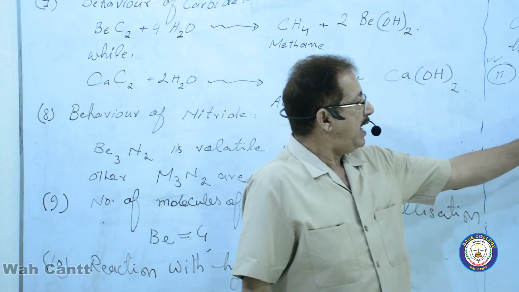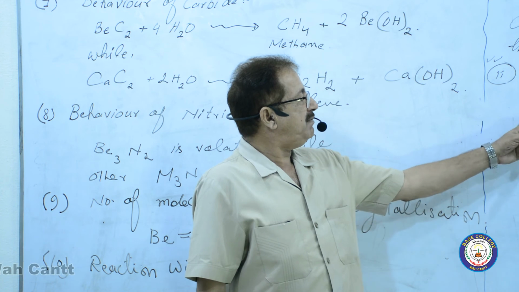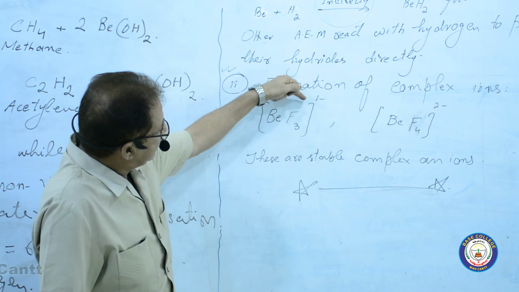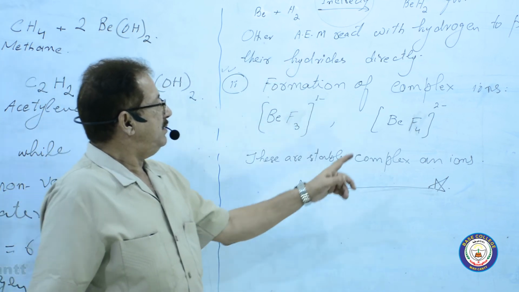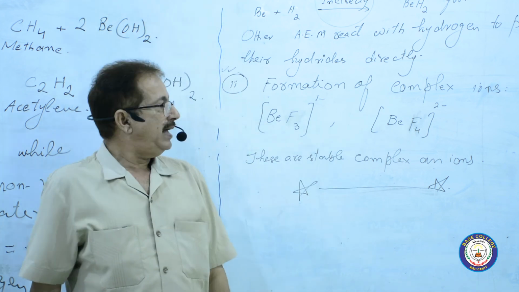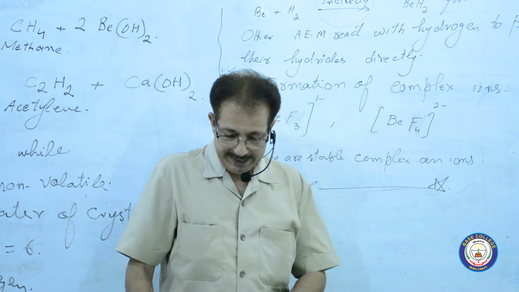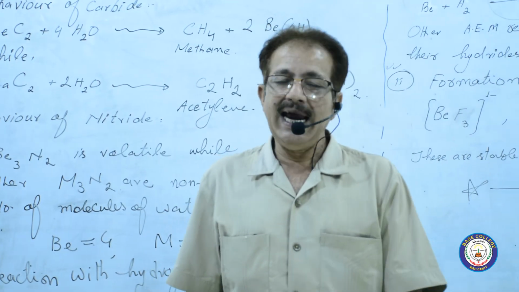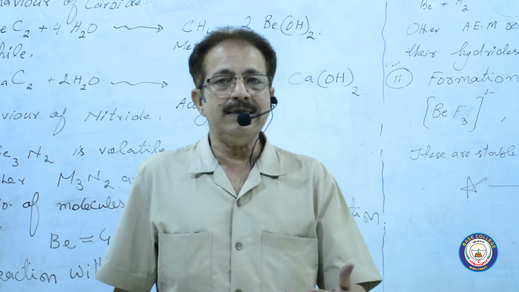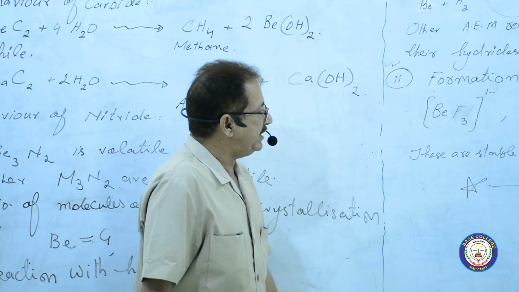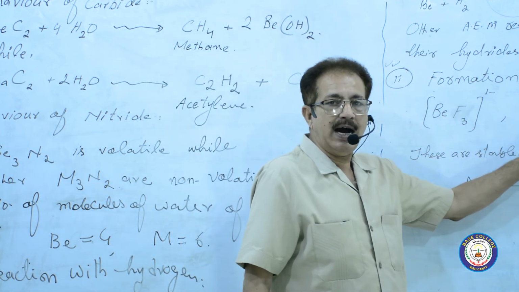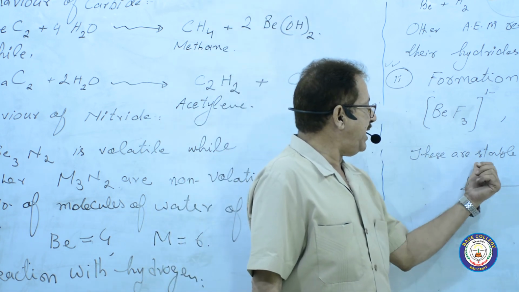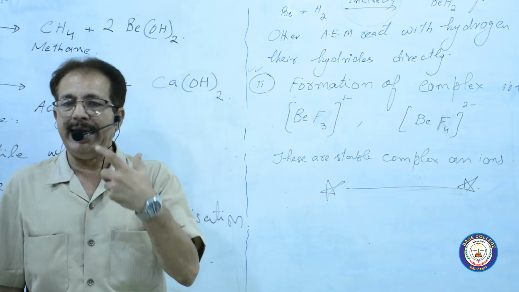Beryllium trifluoride gets one negative charge. Beryllium tetrafluoride has two negative charges. The negative sign is for anions. They have the ability to move towards the anode. That's why these negatively charged ions are also named stable complex anions.